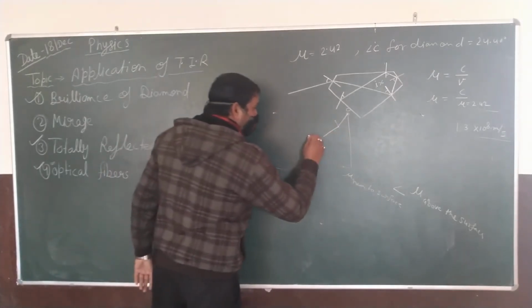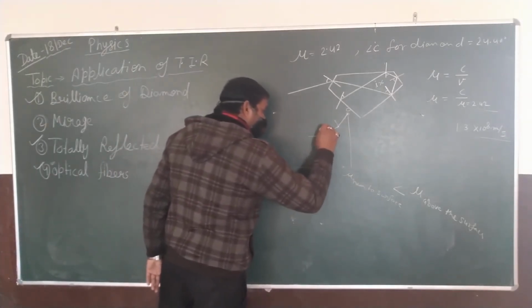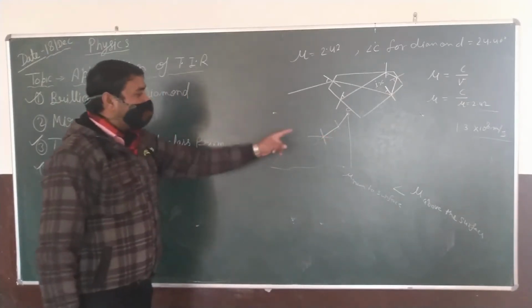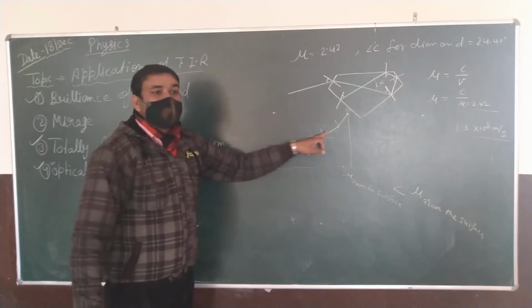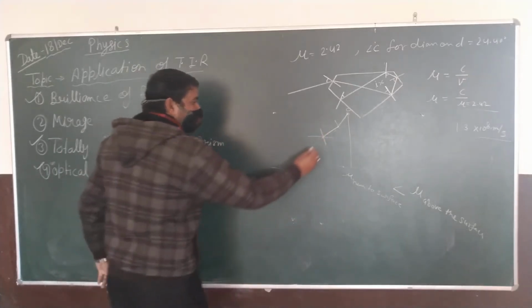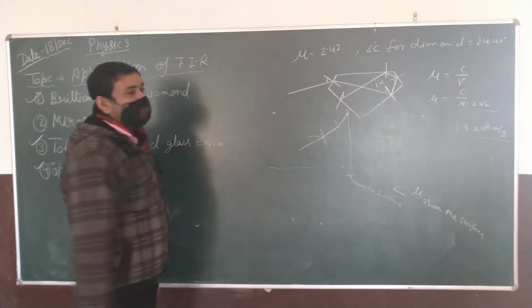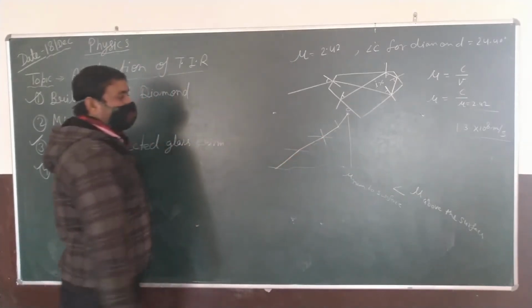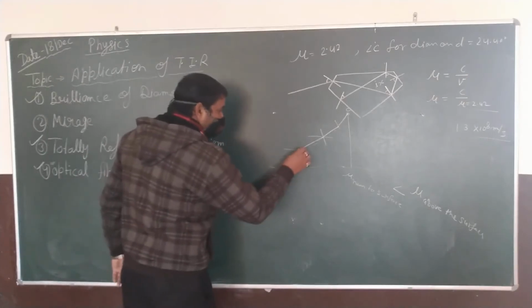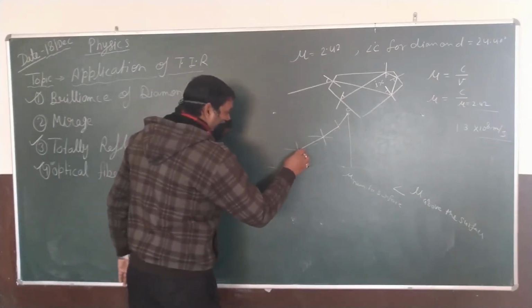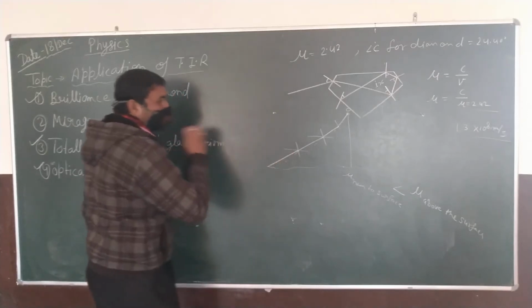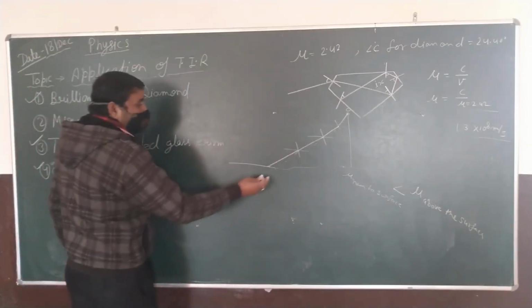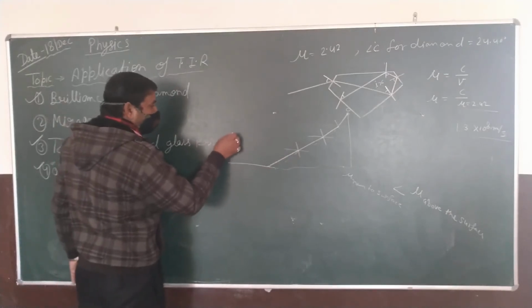And at this point, this is normal and light should move in this way, but because this is denser and this is rarer medium, it bends again in the other direction. And similarly, here it again bends. This is normal and this is its actual direction. This bends like this.